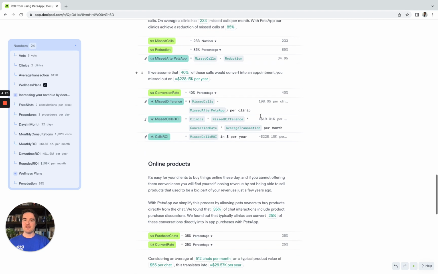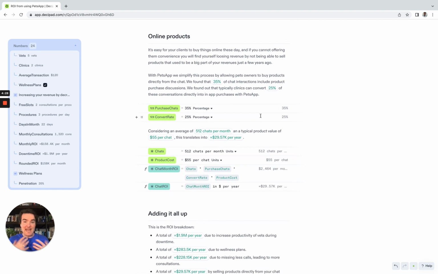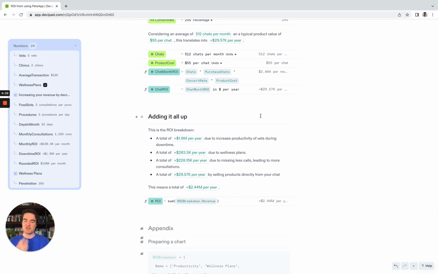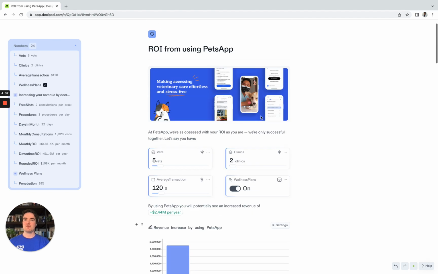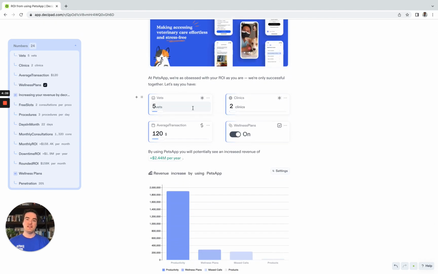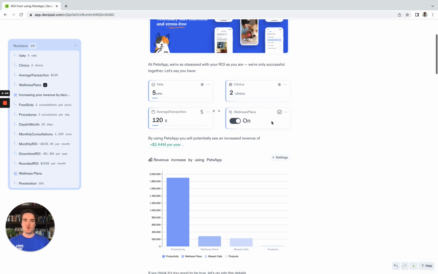They can track our thinking and interrogate our thinking and edit the assumptions behind our thinking in this model until they have extreme comfort with it. And for someone that's been introduced to PetsApp, shown PetsApp, it's very intuitive. Like the assumptions, the units, the numbers being used all make sense, so we've seen prospects feel like they can get comfort with the return on investment we're suggesting.